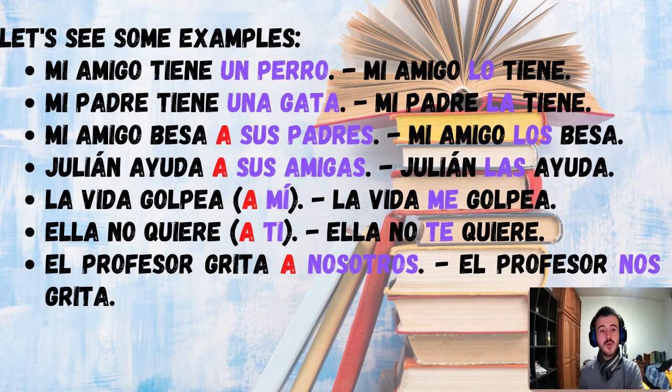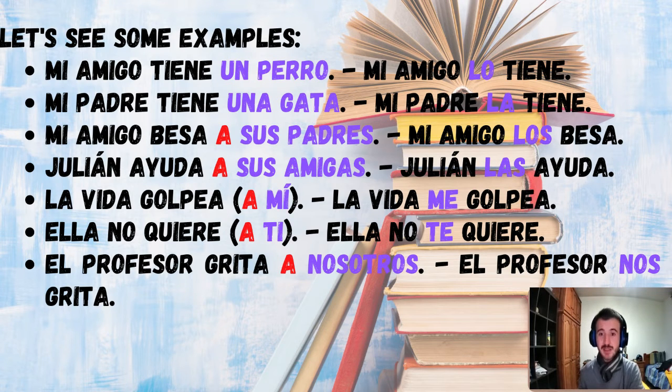Then, let's go with the next example. Mi padre tiene una gata. Once again, mi padre is the subject, tiene is the verb, and una gata is what my father has, okay? Therefore, this is our direct object, okay? Because my father has it, right? And as we're talking about una gata, which is feminine and singular, we can clearly replace it with the pronoun la, okay? So la is for feminine and singular direct objects, okay?